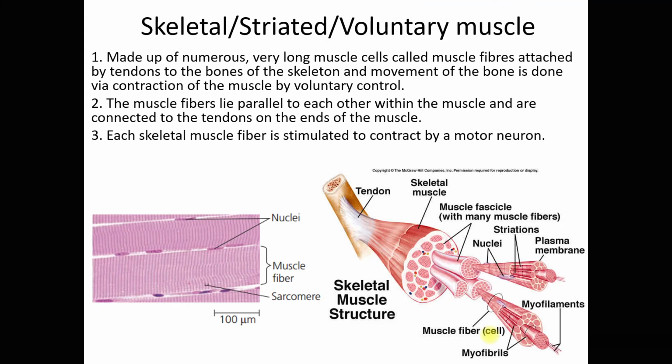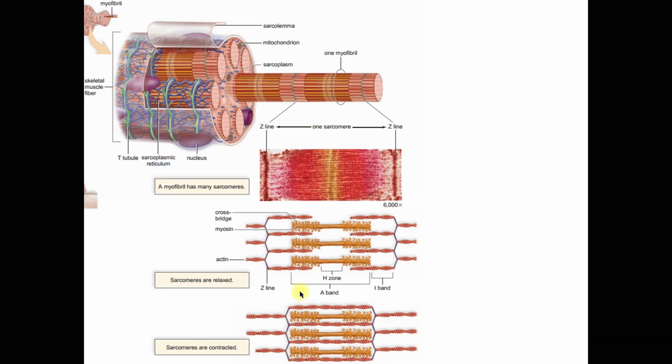Okay, so now in this diagram here, okay, you can see this one structure here that is called sarcomere. Okay, sarcomere. Okay, so this is one sarcomere, right? So one muscle fiber or one muscle cell, okay, you can see it is multinucleated. Okay, multinucleated. Now we want to look at how the sarcomere is. Okay, so this is the one sarcomere. Okay, one sarcomere from one Z line to another Z line.